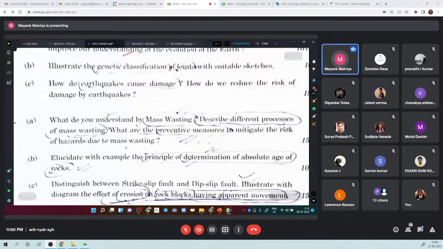Then again, how do earthquakes cause damage, right? And how we can reduce the risk of earthquakes. So there is a topic, earthquake resistant structures, right? And some other. So that is what they are asking.